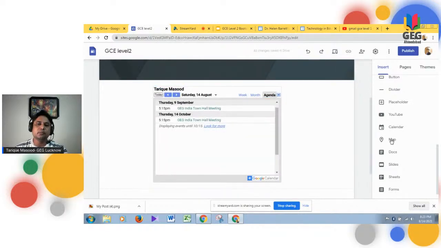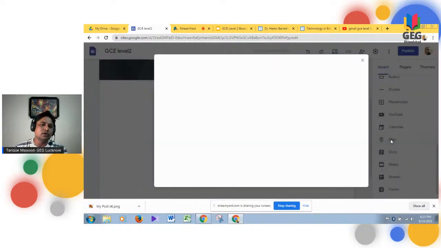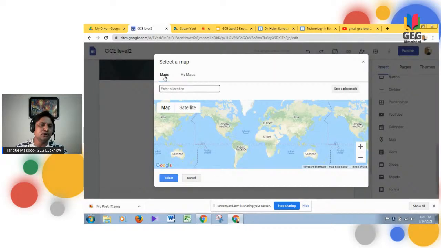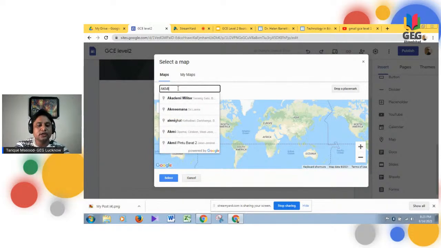Now going to the map, how do you embed a map into your website? When you click on the map, go to this particular map option. For example, let's say I am teaching right now at Abdul Qadir Molla International School, which is based in Dhaka, and I want to locate it on the map so that people who want to find out where this person is teaching can easily find me. So let's say I want to check the school.